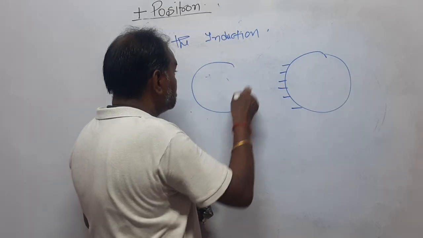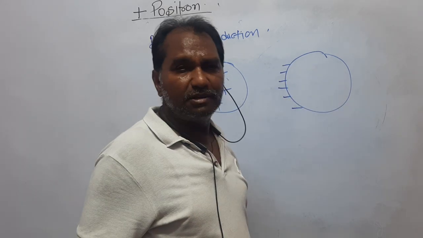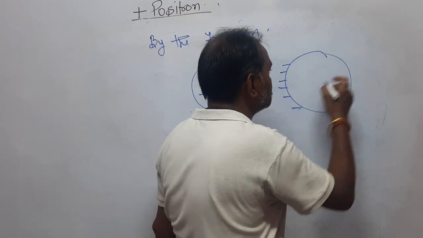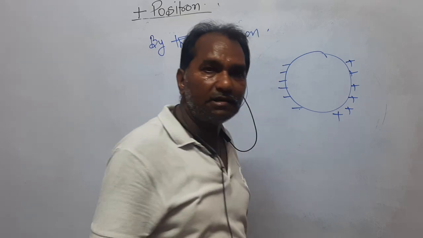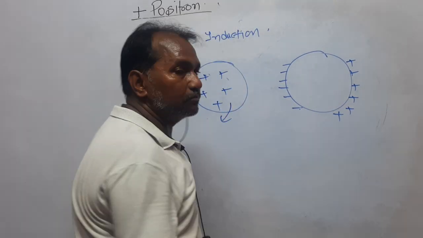So charge is conserved. Again, it has to be neutral. In order to make it neutral, however much negative charge comes here, the same amount of positive charge appears here, right? And why is this charging there? Only because of this body.